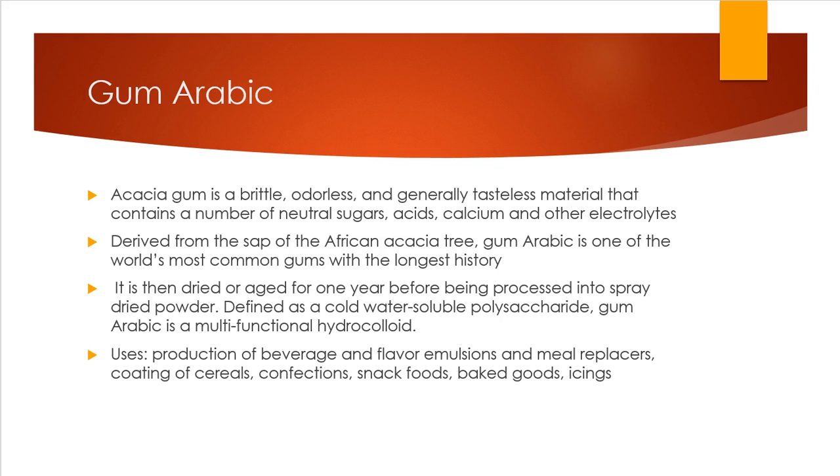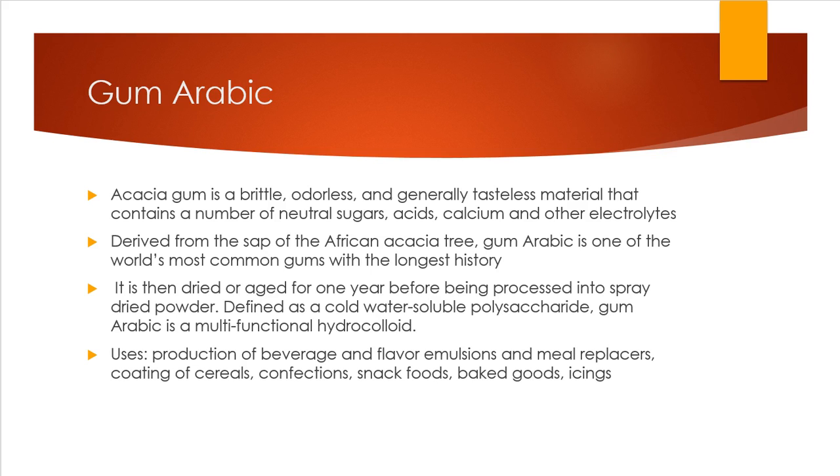However, acacia does contain the peroxidase enzyme, which is typically destroyed if it's exposed to heat, so you have to be careful with it. And after it's extracted from the tree, it's then dried or aged for 1 year before it can be processed into the spray dried powder. It's also defined as a cold water soluble polysaccharide, and it's a multifunctional hydrocolloid.